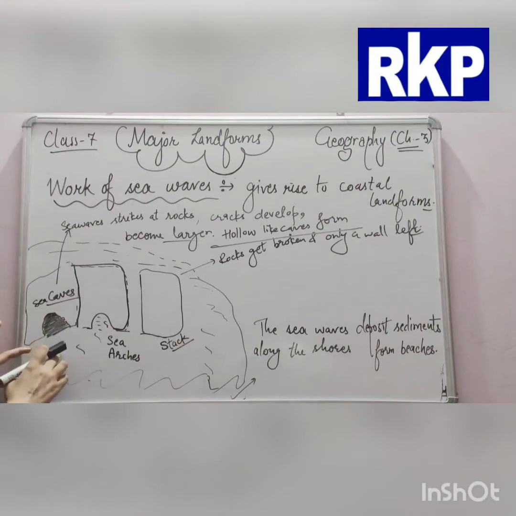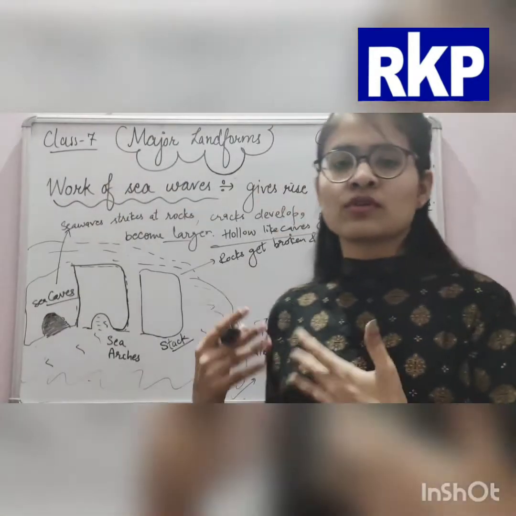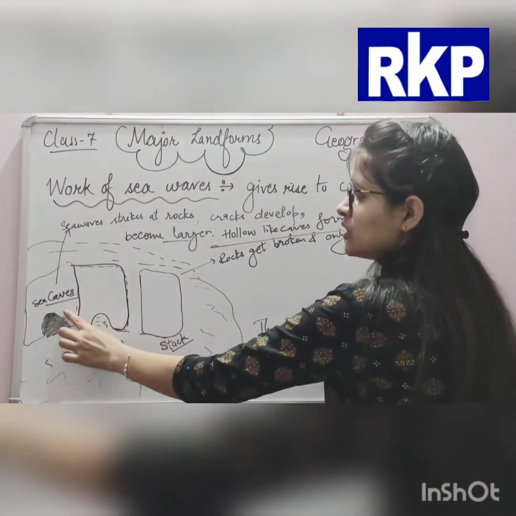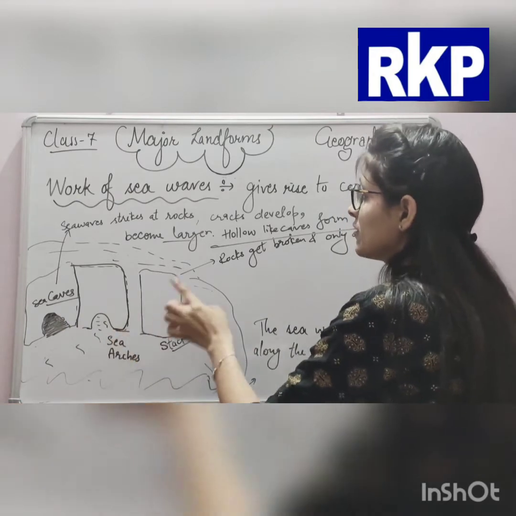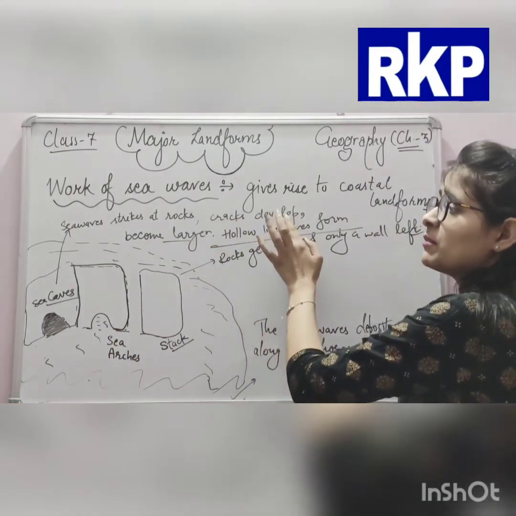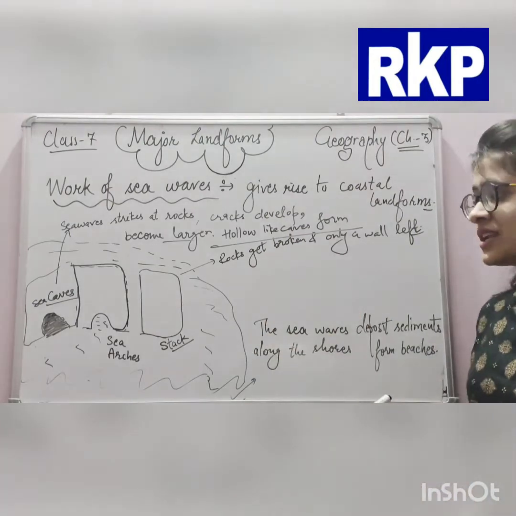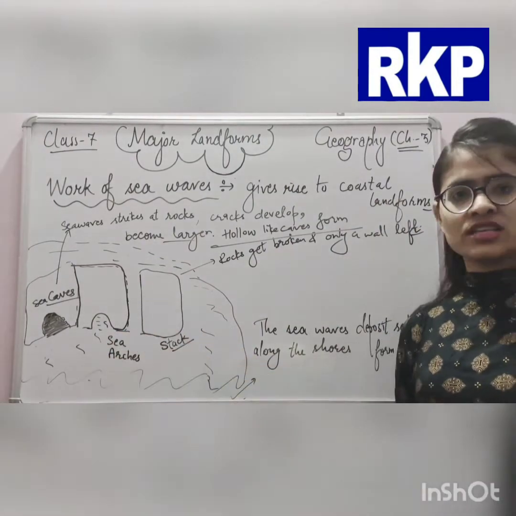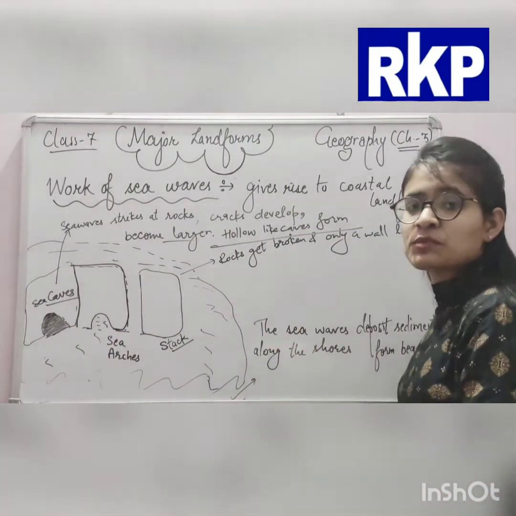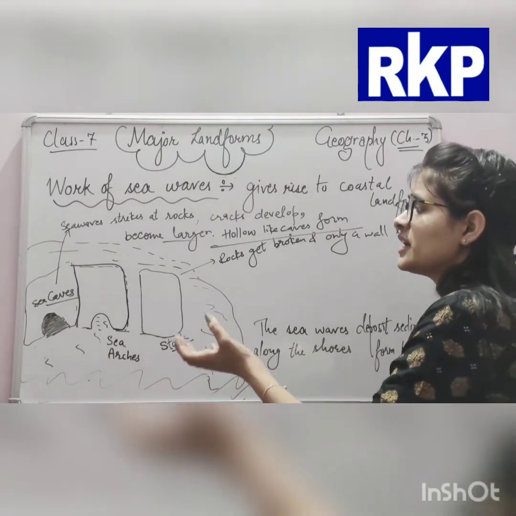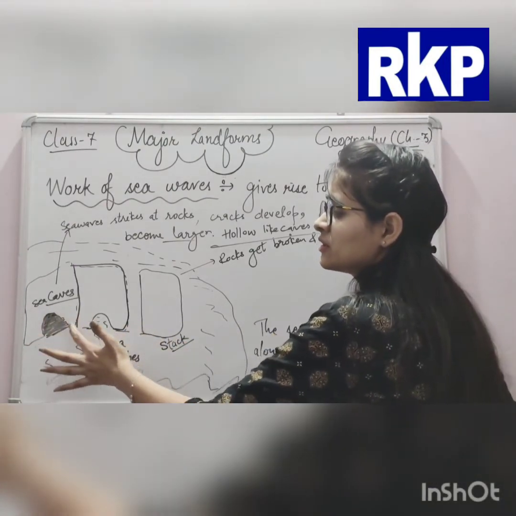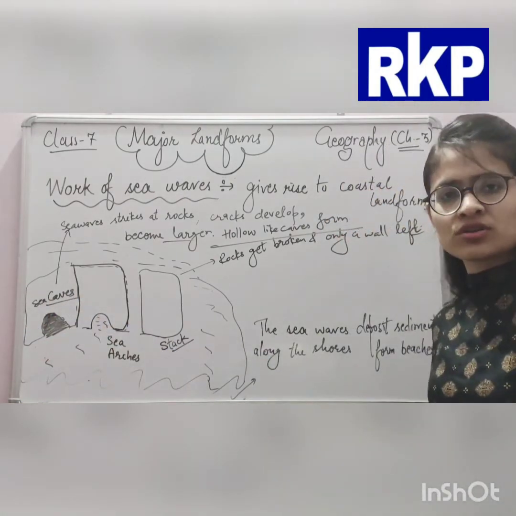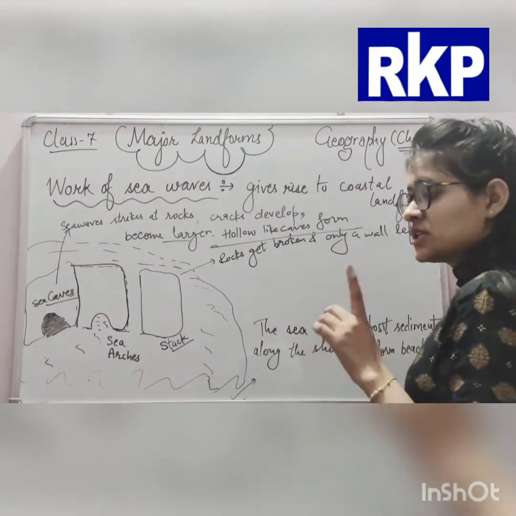As time goes, these cracks become larger and larger as the sea waves strike on these rocks again and again. After that, hollows like caves form in the rocks in the sea, because of sea waves.